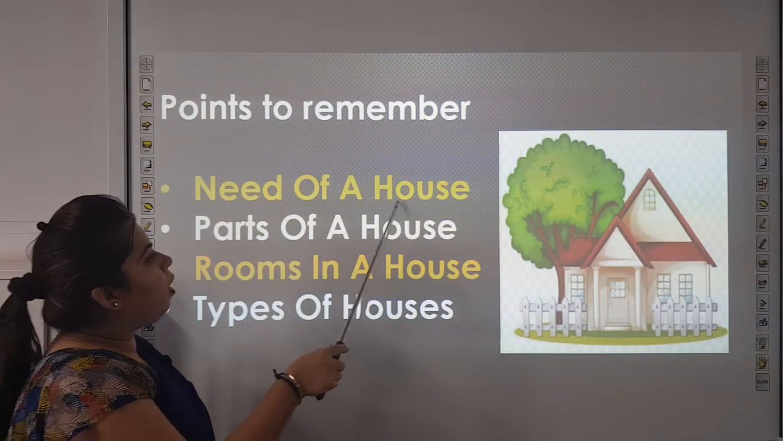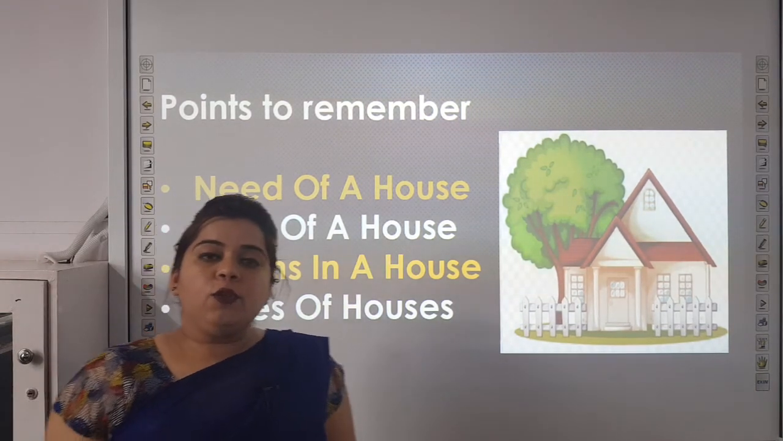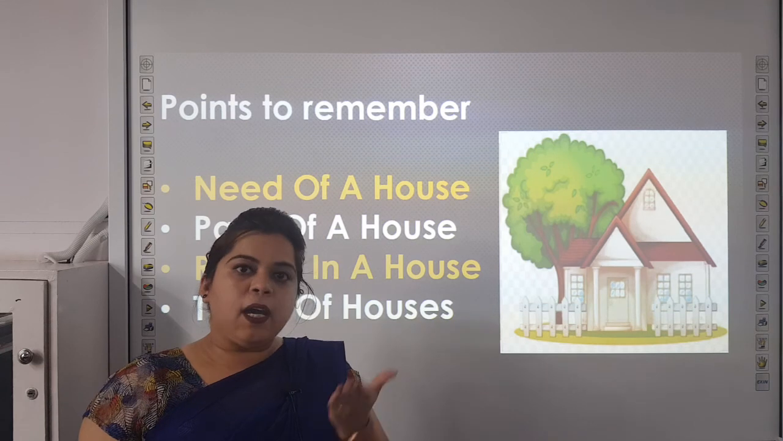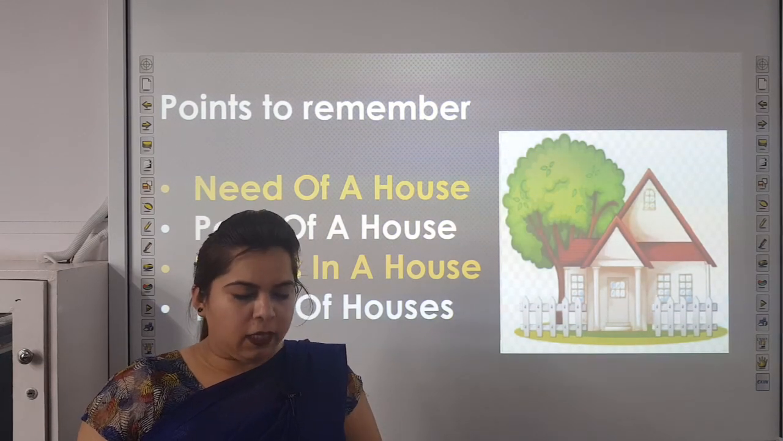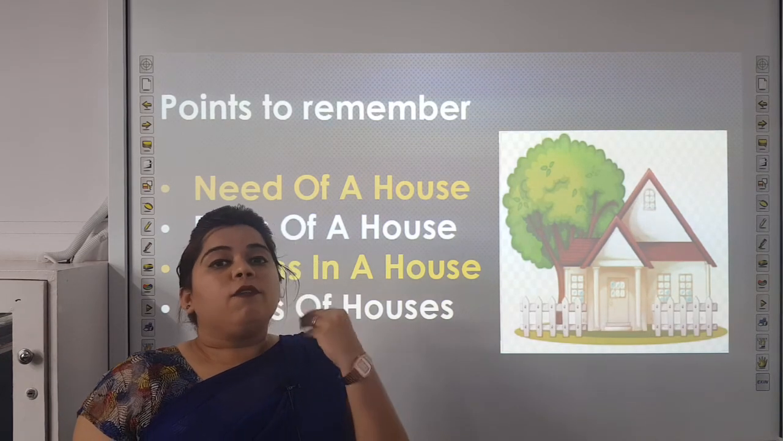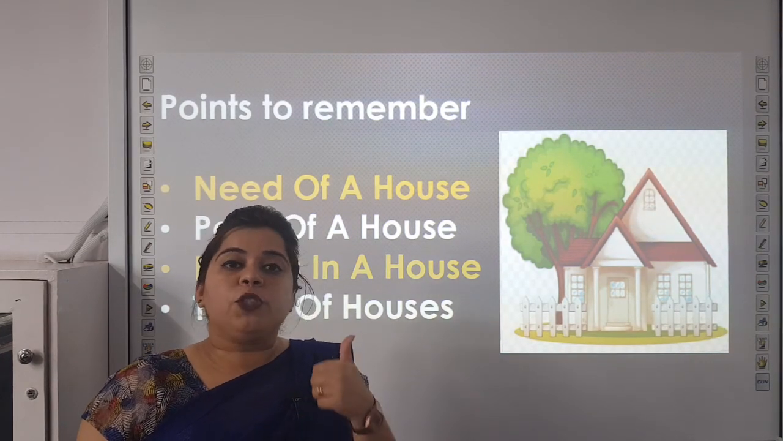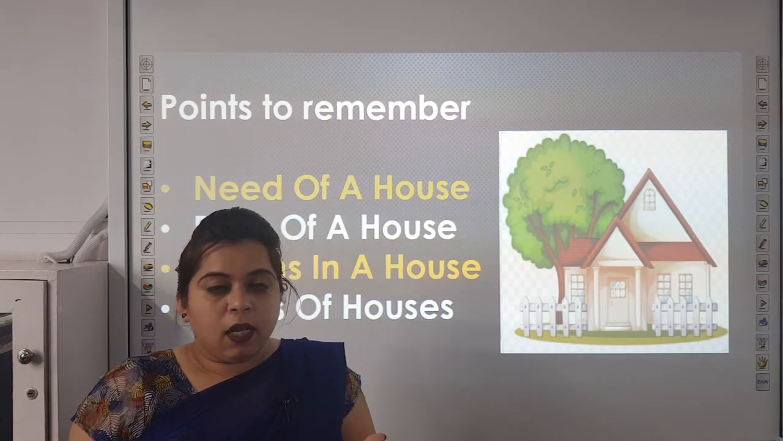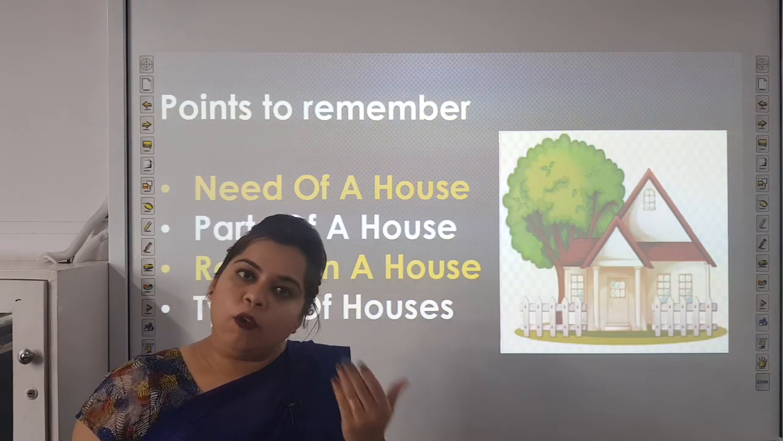Need of a house. Children, you know why do we need a house? Every living being needs a house. Living being includes animals and human beings. We need a house to protect us from the rain, heat, sun, wild animals and robbers.